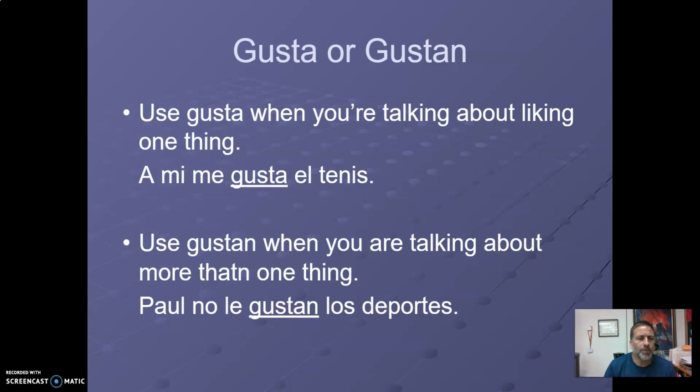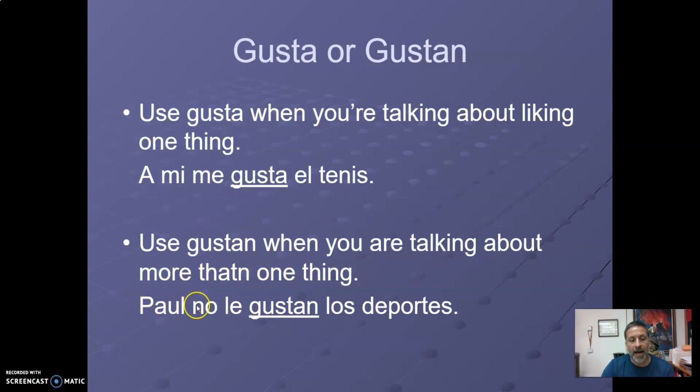So I use gusta when I'm talking about liking one thing. For example, a mí me gusta el tenis. So I, as the me, talks about me. But what do I like? I like tennis. So it's singular. So it's gusta. Second point, use gustan when you're talking about liking more than one thing.